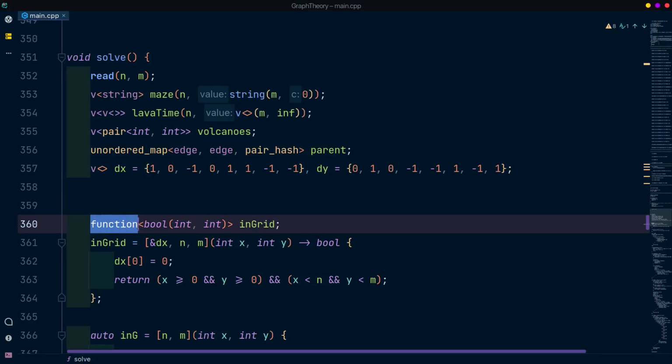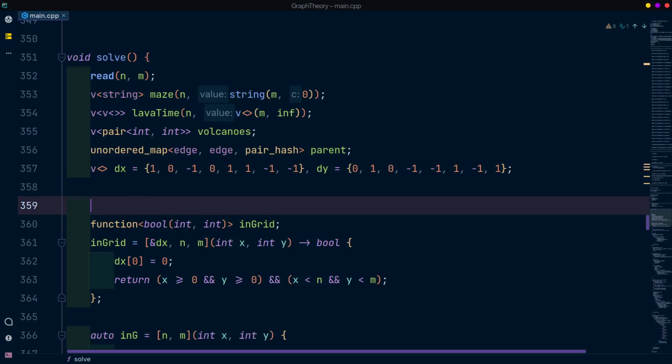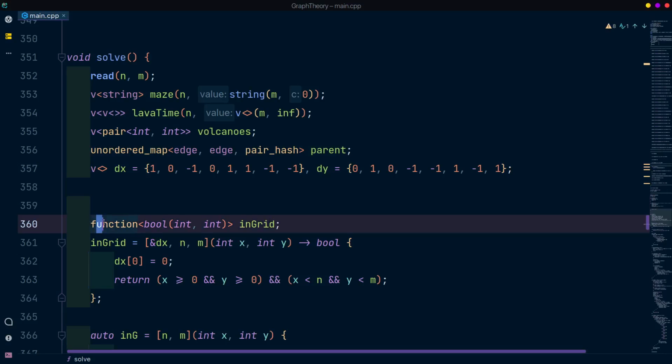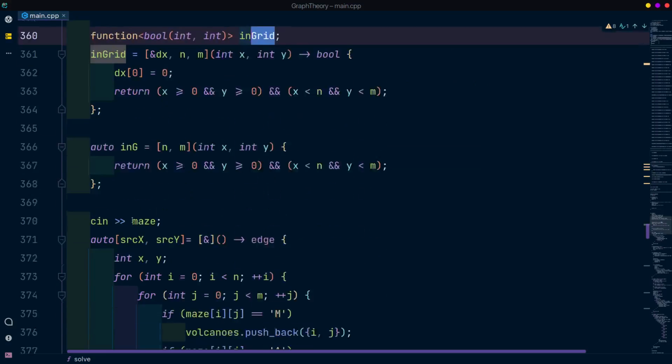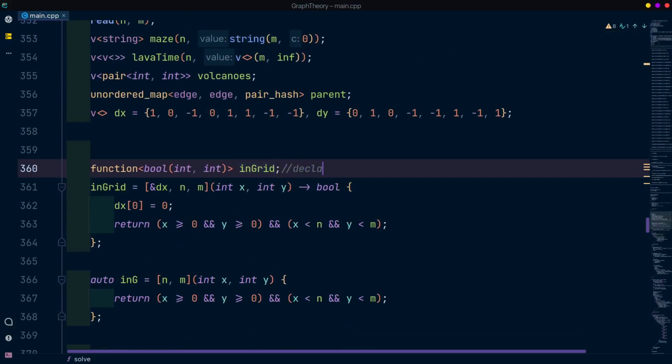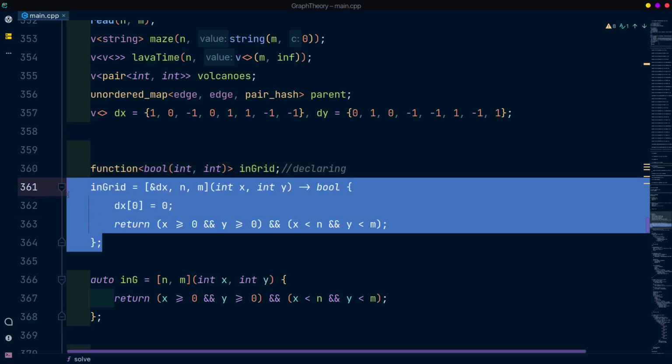The type of ingrid is a function, but since it's a complex class, for example, int of array, it's an array of integers we are taking here. Or an array of pointers we are taking here. Okay, like that, function is also a complex class. Here it means a function which returns a boolean output and takes two inputs of type integers, and whose name is ingrid. So we have just declared it here in line 360, and we are assigning in line 361.